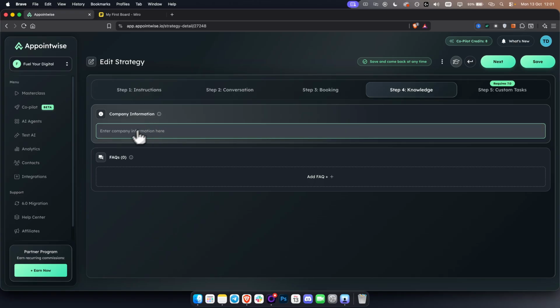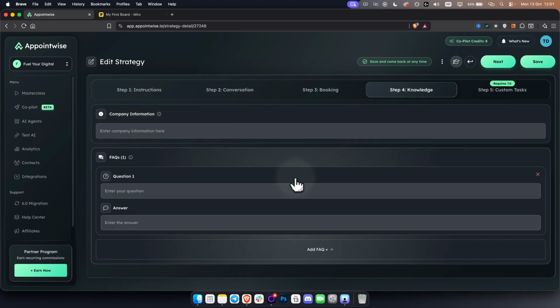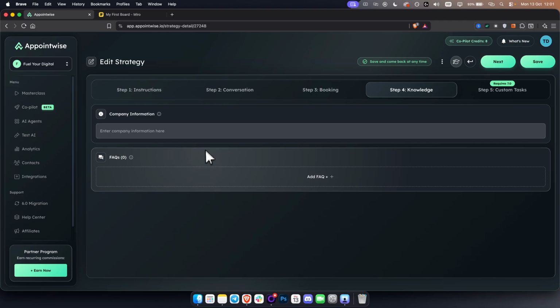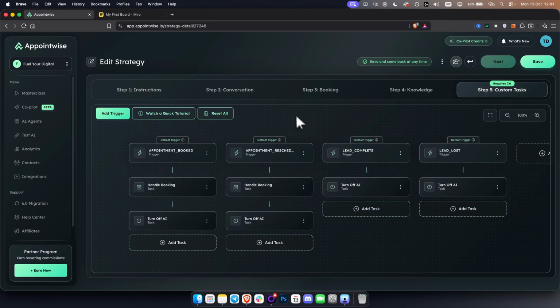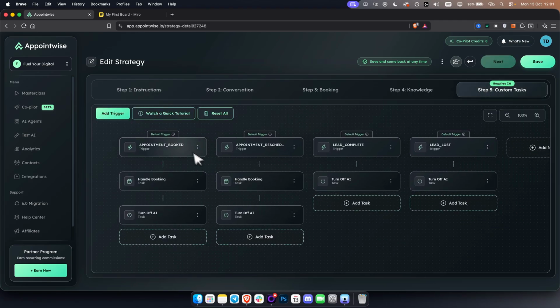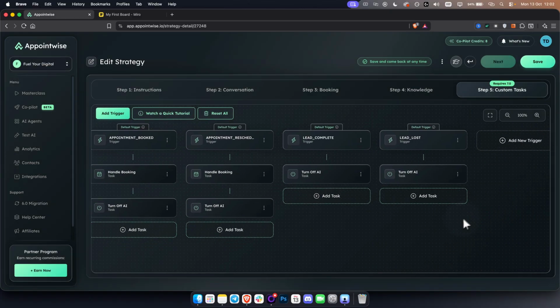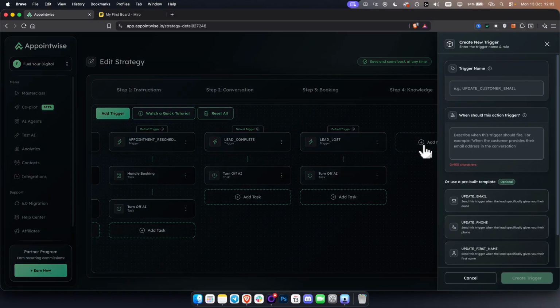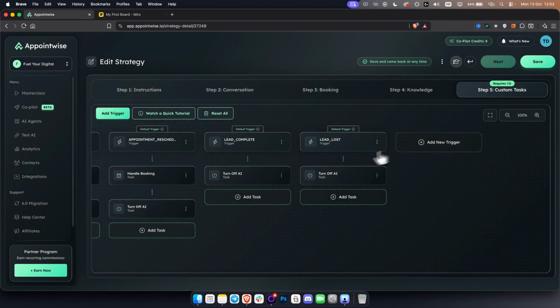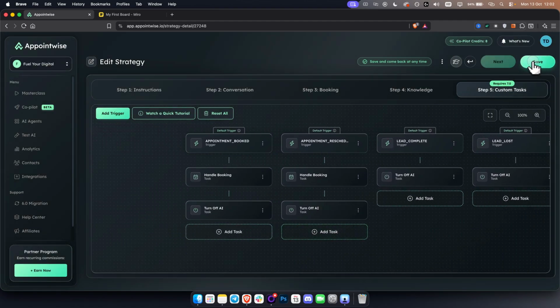Knowledge. Now, this is where you can enter your company information or frequently asked questions. Pretty straightforward. And then you have custom tasks. This is more for advanced users, but this is what you want to do when the appointment is booked. So when the appointment is booked, handle the booking, turn off the AI, or you can add multiple different tasks right here, like add tags, turn off auto follow-ups, update standard contact field and stuff like that, okay? This, in most cases, is not relevant. However, you can add a trigger, and you can describe even the trigger name and the action and what you want to do. So if this is done, you hit save.